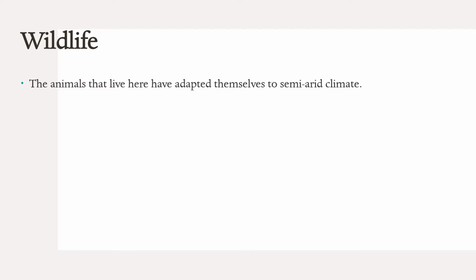Now wildlife. Wildlife means the animals which live here, which are found here. The animals that live here have adapted themselves to the semi-arid climate. So the animals which live here have the habit of living in the semi-arid. Semi-arid means half dry and half wet climate. That means a moderate climate, not too hot, not too cold. They can bear very hot summers and freezing cold winters both.